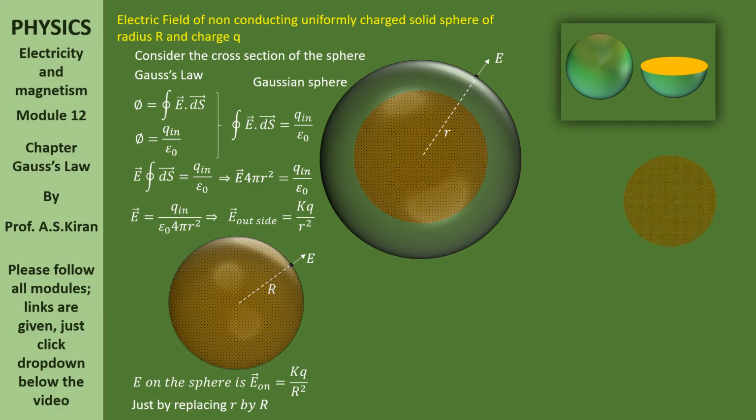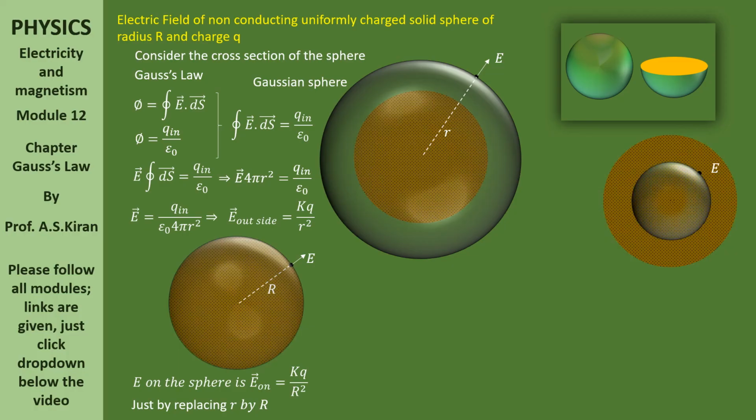Now, let us consider the same cross section. Now here, the obligation is to find the electric field somewhere inside the sphere. Now, observe the cross section once again. Inside that cross section, somewhere inside, let us suppose a point. Yes, there is a point. Now here, we are going to find the electric field at that point.